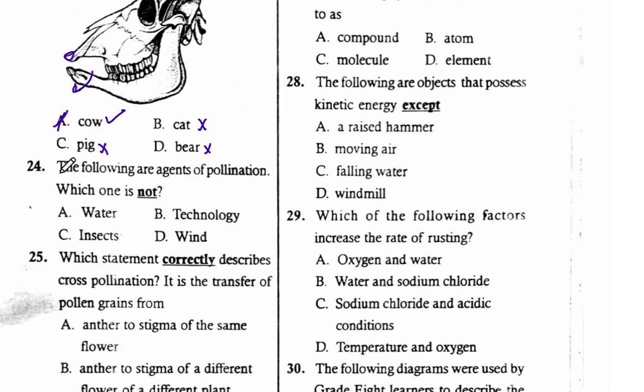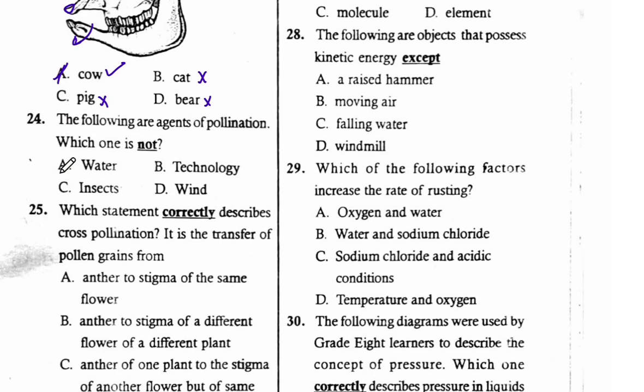Number 24. The following are agents of pollination. Which one is not? Know that agents of pollination are a natural power or organisms which aid in the process of transferring pollen grains. So we can have water, hydrophile, even insects and wind. These are agents of pollination. What about technology? Technology is not an agent of pollination. And therefore the correct answer is B, 24, technology.